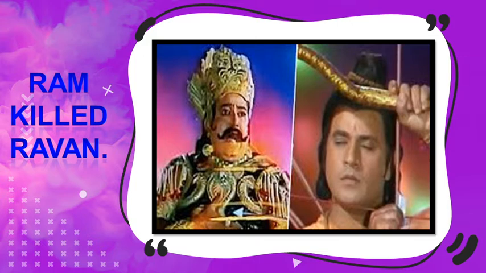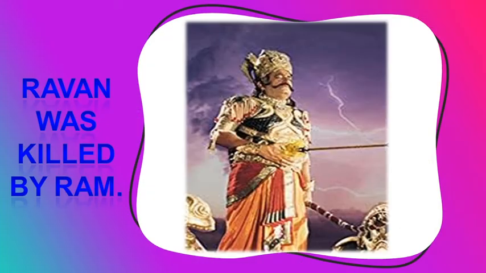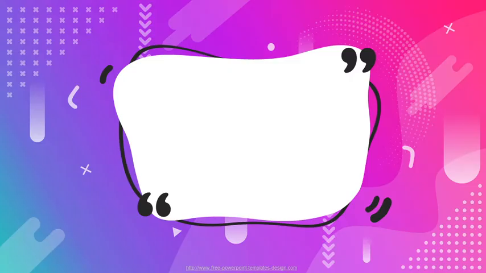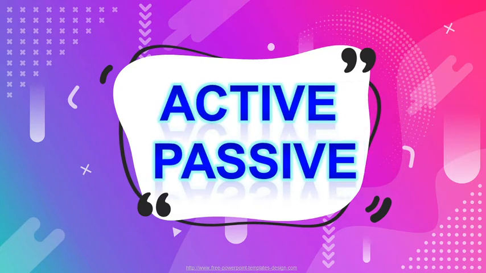Dear friends, you can see one picture, and this picture shows you that Ram killed Ravan. Next one, here you can see that Ravan was killed by Ram. My dear friends, both the sentences are just the same, but there is some difference. So let us know what is the difference. I think you got some idea about today's topic. So today's topic is active and passive voice. Let's start, dear friends.